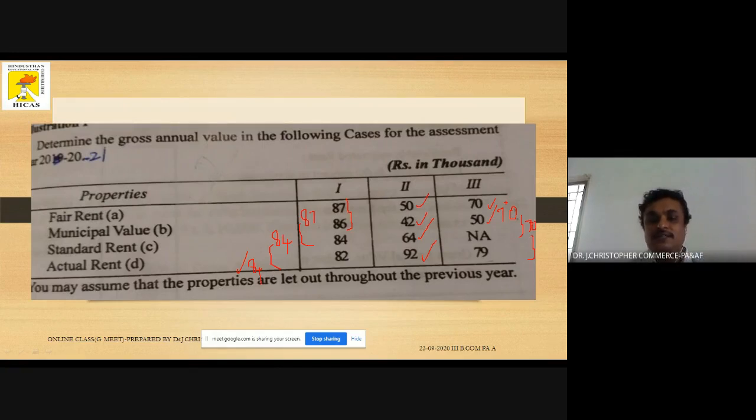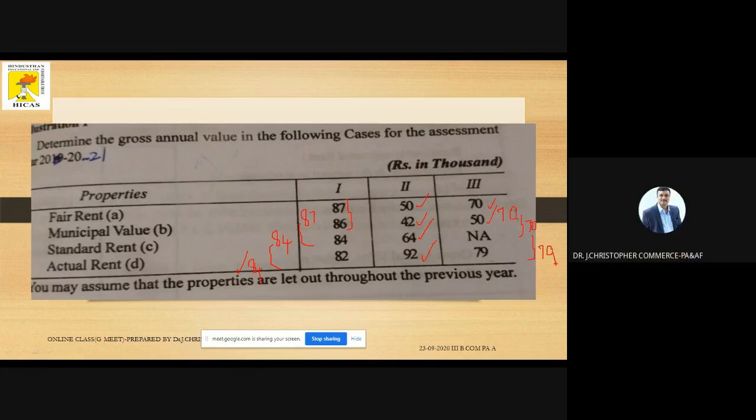In the last case, 70 or 50, whichever is higher, 70 is higher. 70 or standard rent: standard rent is not there, so leave it and keep 70 as the number. Then 70 or 79, where 79 is the actual rent, whichever is higher. 79 is higher. So that is the gross annual value. This is how we calculate the gross annual value of let out houses.